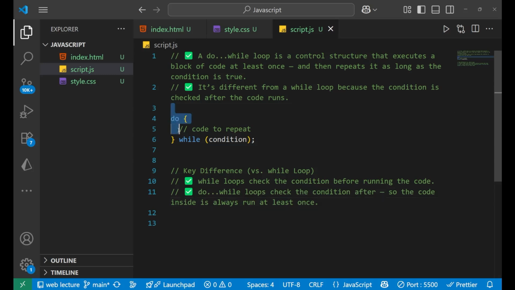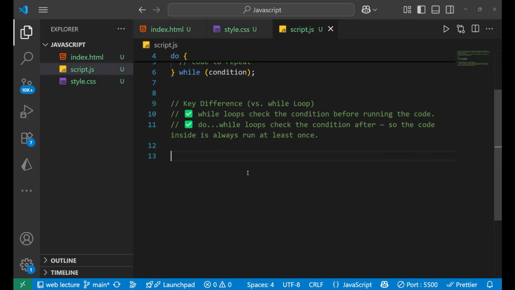Now, here's the basic syntax. First we write do, then inside it we write the code that we want to repeat, and then we put while and parentheses, and inside them we write the condition that we want to put on the loop. Got it? Now let's see some practical examples to have a better understanding.